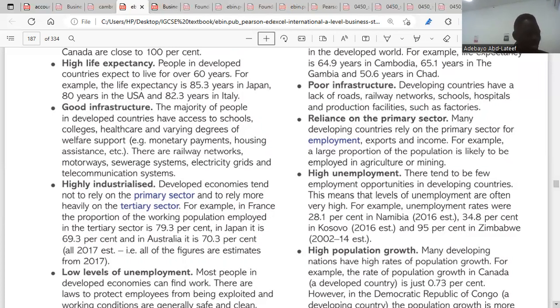The next one is that they do more imports of finished products. Countries that do more imports of finished products and more export of their raw materials will be considered as a developing economy. It means they cannot convert their raw materials in their country. They don't have the secondary sector.